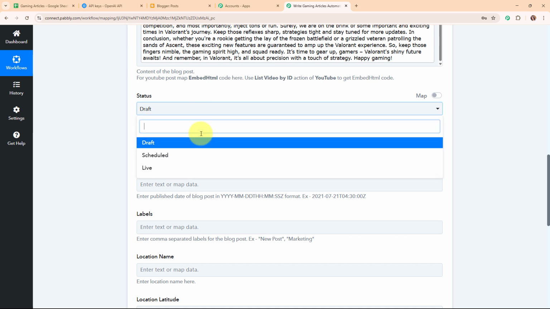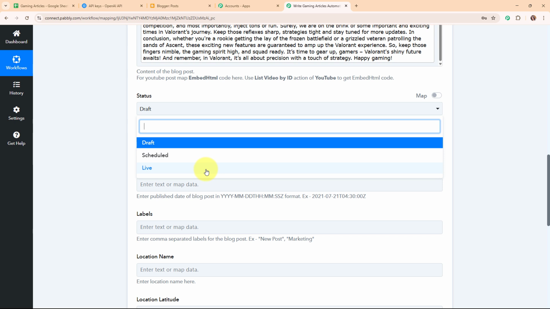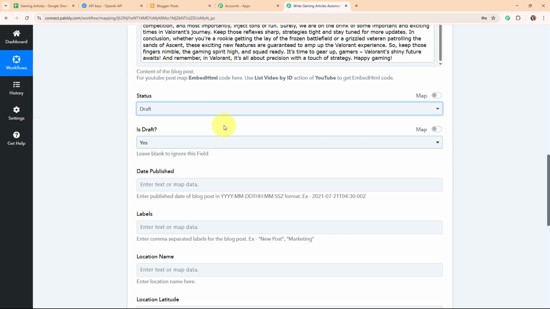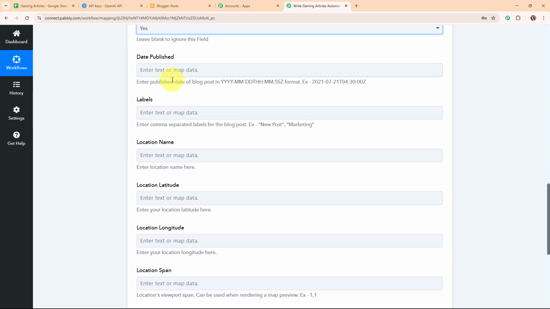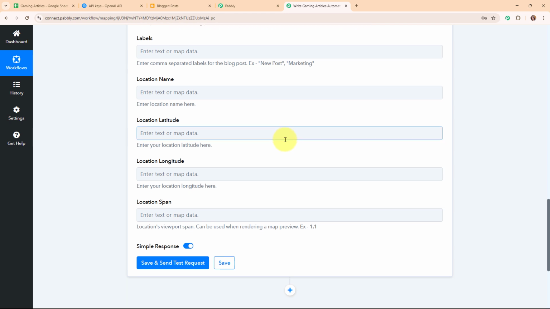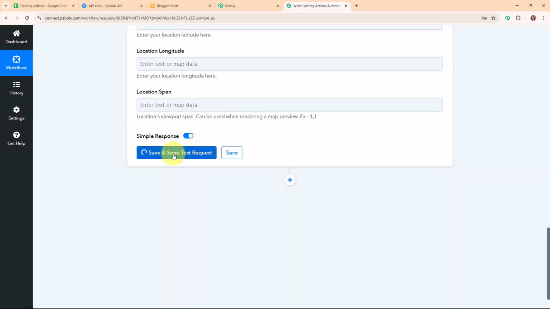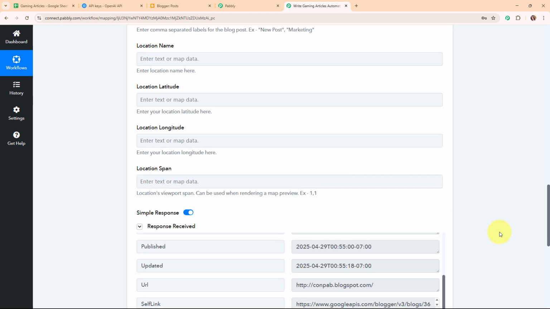Here I'm going to select the status as draft, but you can select the status as scheduled and live also. Alright, so I'm going to select the status as draft, and then it asks is draft, so I'm going to select yes. Then it is asking me for some other fields as well. These fields are not required, so I'm going to leave them blank, but if you want to add any other detail, then you can do it as per your need. And now after entering all the required details, I'm going to click on save and send this request. Here you can see we have received a successful response.